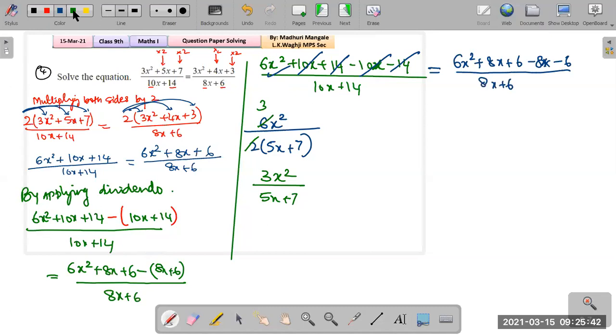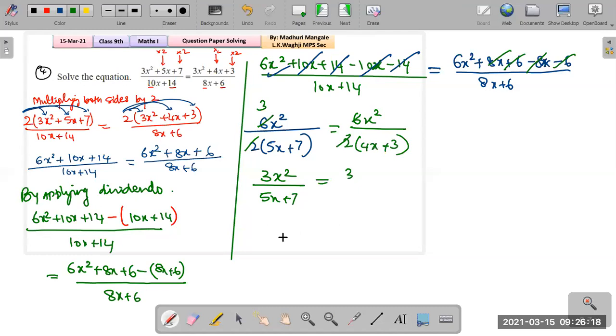So what is happening here? The 8x and 8x get crossed out, the 6 and the 6 get crossed out. What are we left with? Just 6x squared upon, again we can pull out common from here, right? What is the common here? That is 2 times 4x plus 3. Okay, that's how we factor it. And now we can again cross out. So 2 ones are 2, 2 threes are 6. So we are left with 3x squared upon 4x plus 3.